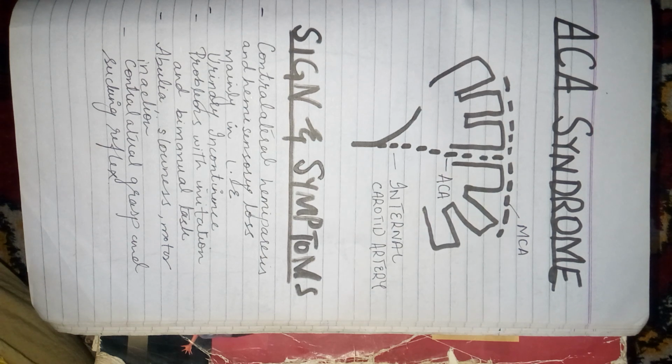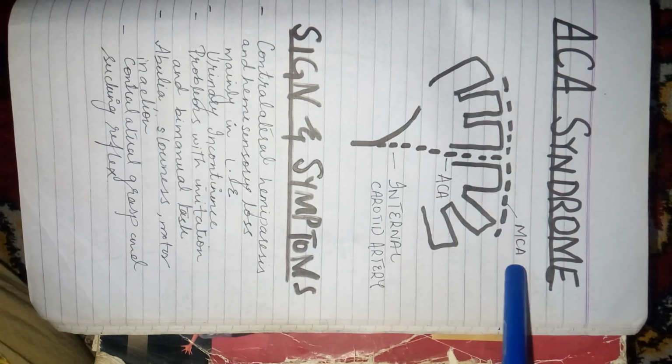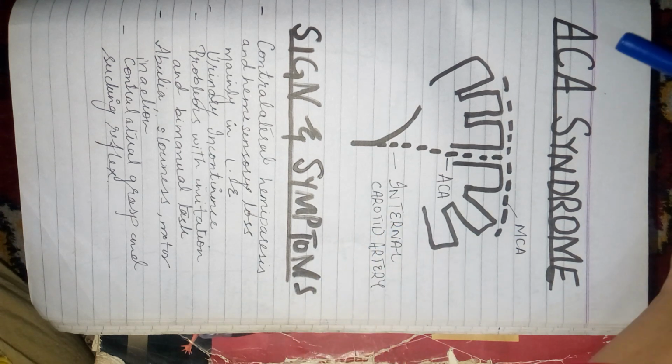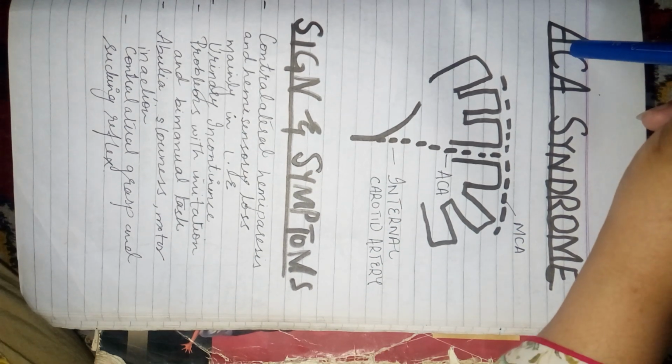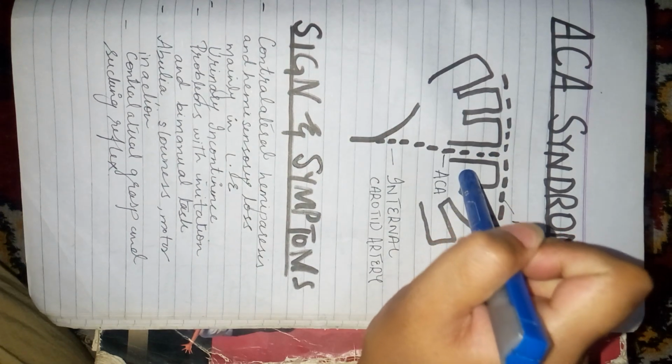It's not in fact only cortex. Branches are also given to the subcortical structures. It's not only the cortical structure or the cortex that is supplied by the anterior cerebral artery. In fact, the subcortical structures are also supplied. So the subcortical structures are given the branches, and then the artery loops over the superolateral surface of the cortex and forms the middle cerebral artery. But here, as we're talking only about the anterior cerebral artery, we'll talk in the sense of the anterior cerebral artery.